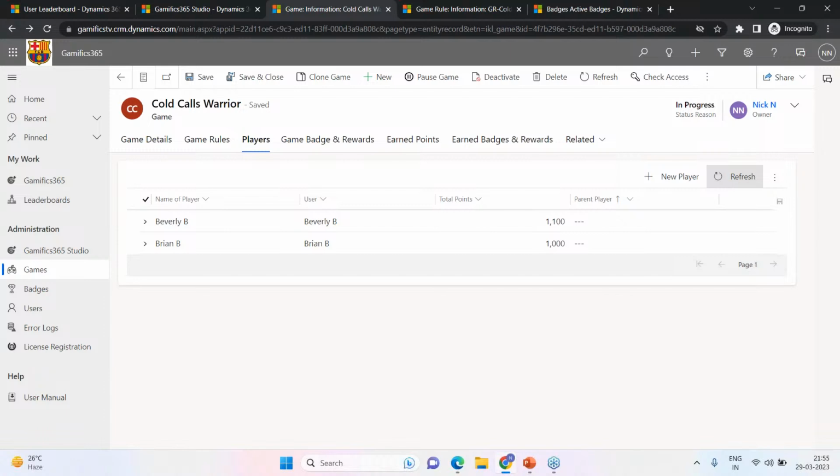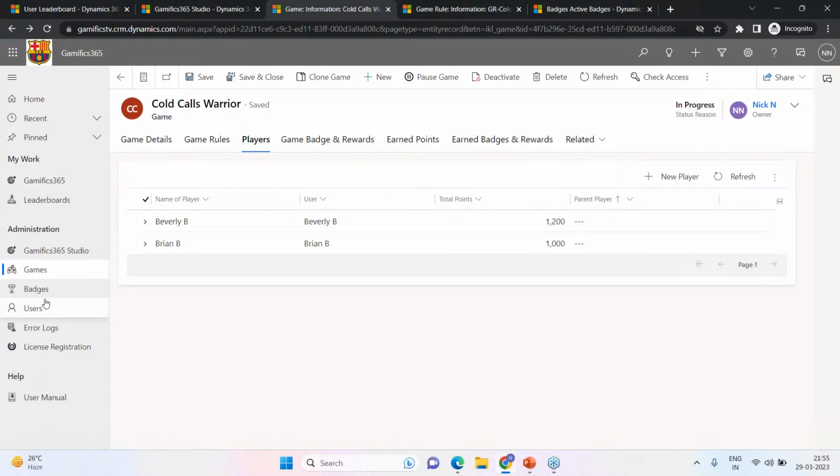Well, I hope I had selected the appropriate direction. Oh yes, it was. And here we can see the points changed from 1100 to 1200 because all the conditions were followed.